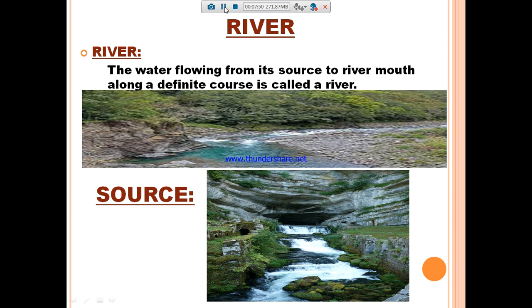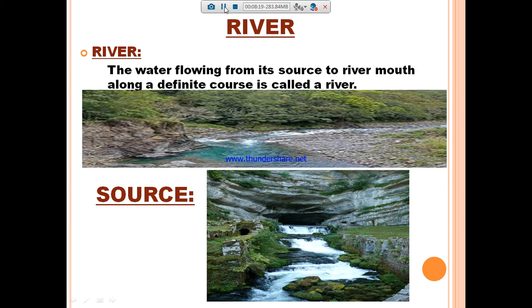So along whatever path it takes on its journey, that is called a river. The water flowing from its source. Source means the starting point of the river. Actually, rivers generally originate from a mountain or a hill. The place of origin, the birth of the river, is known as its source.